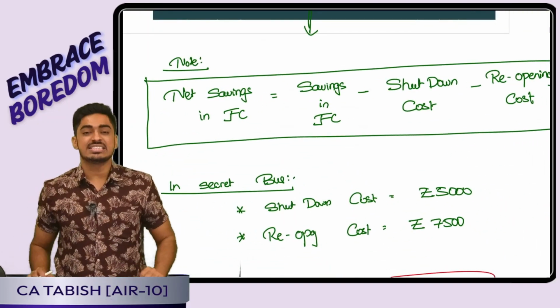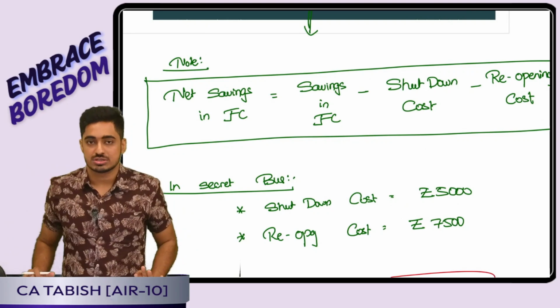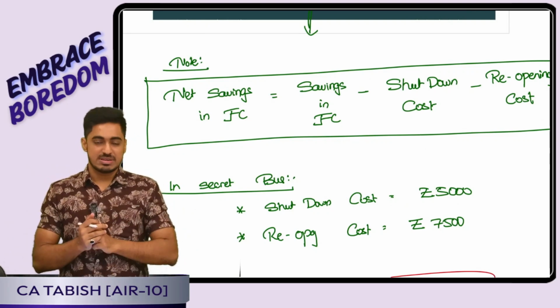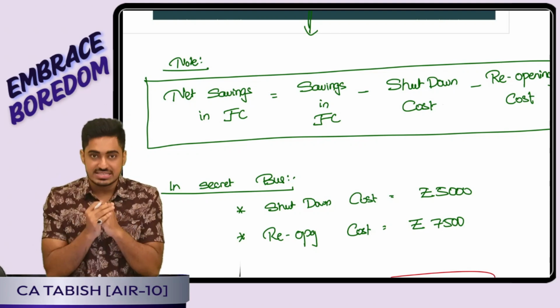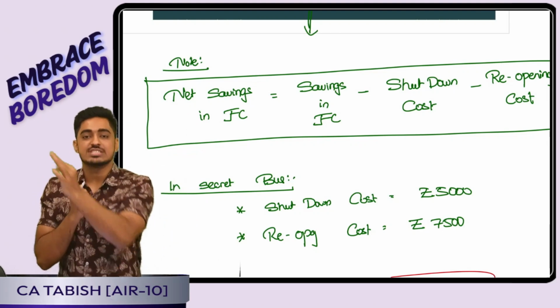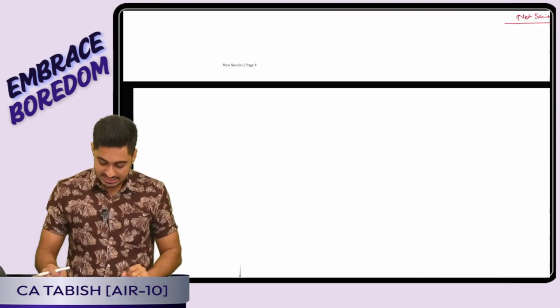Then we have told net savings in fixed cost. If the question gives me shutdown as well as a reopening cost, my net savings in fixed cost is my savings in fixed cost, total this much benefit I got. But to get this, I have incurred shutdown cost as well as a reopening cost, so minus shutdown cost, minus my reopening cost. Is this clear, everyone?